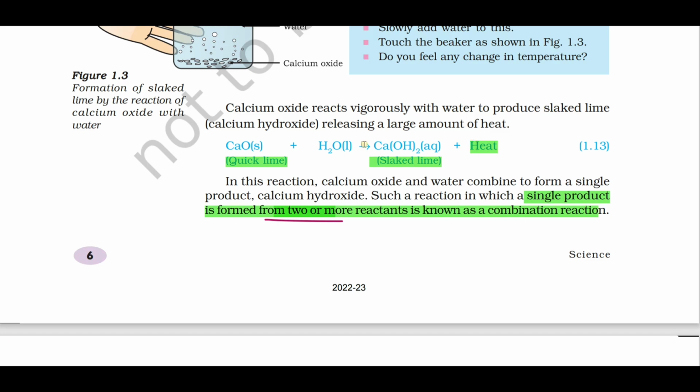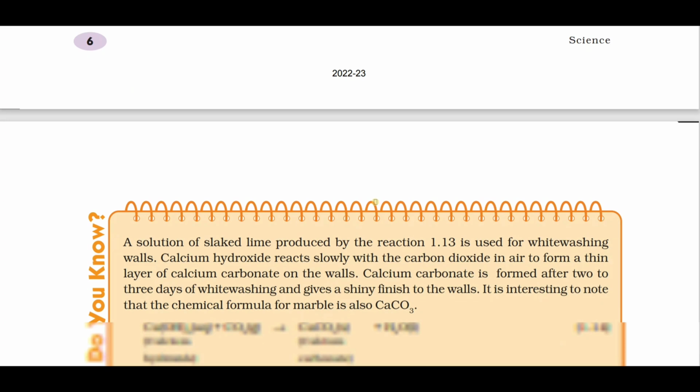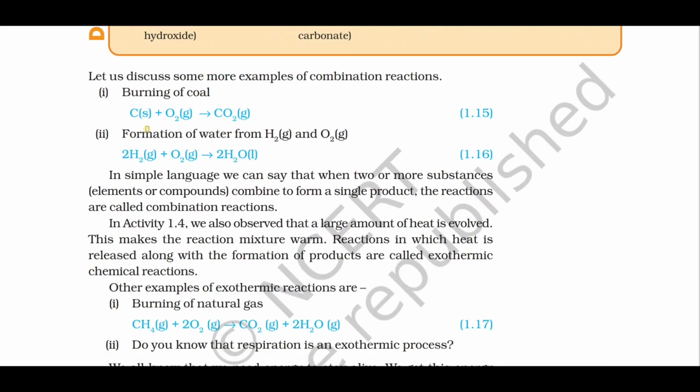When heat is liberated in a chemical reaction, we call that an exothermic reaction. All combination reactions are exothermic reactions, because in a combination reaction the heat is evolved. What is an exothermic reaction? Heat is released or generated with the formation of product.